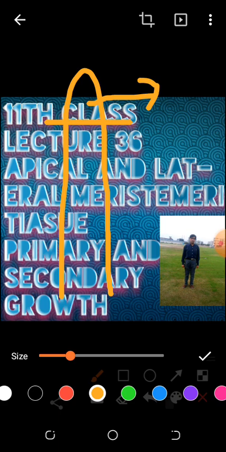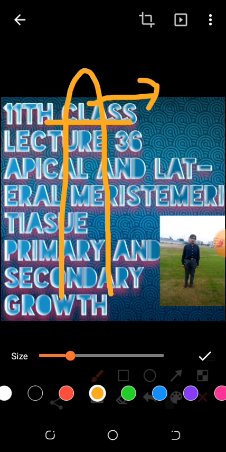Ground tissues mean other cells like xylem cells, phloem cells, epidermal cells, parenchyma cells. So parenchyma, collenchyma, sclerenchyma, all types of cells are produced by apical meristematic tissue, because these form the ground tissue. All other tissues which are not meristematic tissue are ground tissues.